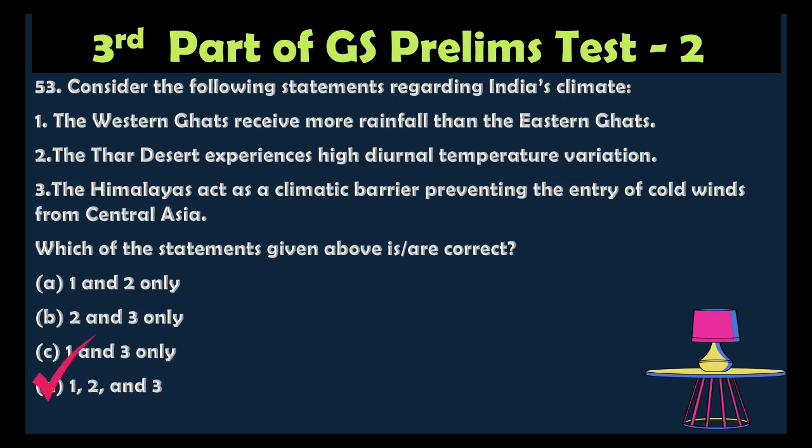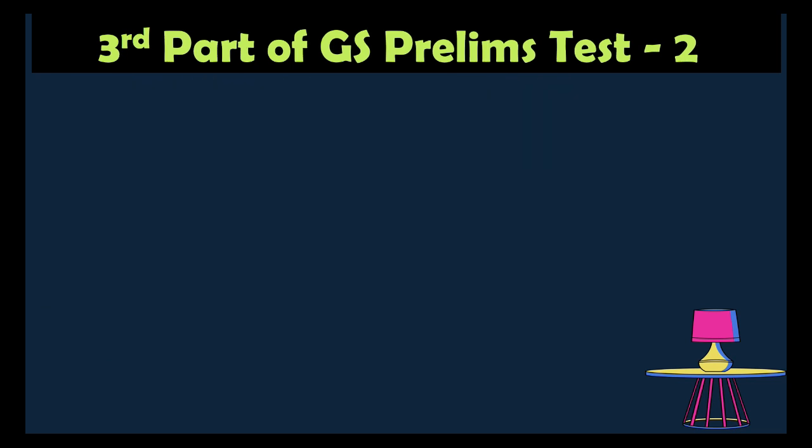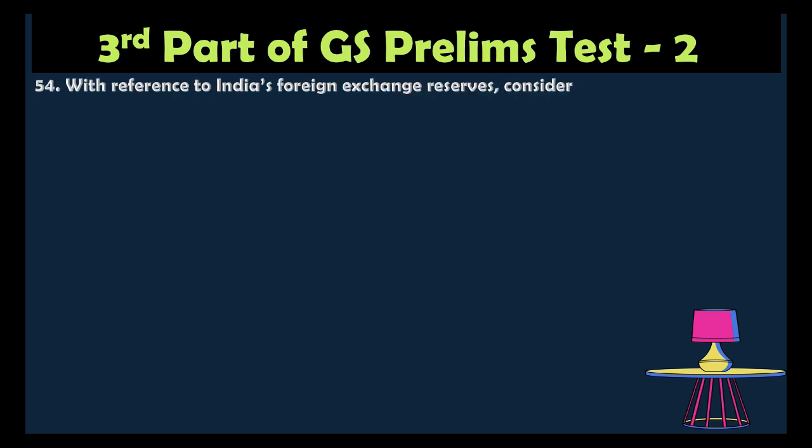The correct answer is all of the above, because the Western Ghats receive more rainfall compared to the Eastern Ghats. That is also correct. The Thar Desert experiences a high diurnal temperature variation. That is also correct, because it has extreme temperature variation due to lack of moisture, and the Himalayas prevent the cold wind from Central Asia, contributing to India's diverse climate. That is also a correct statement. So all of the above.